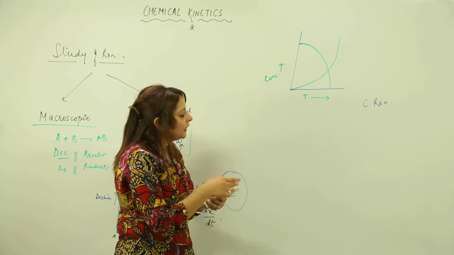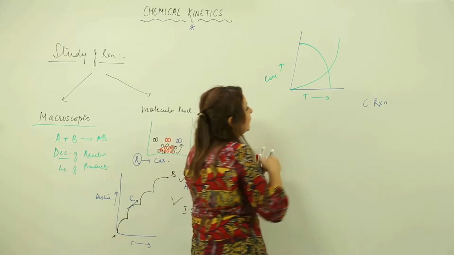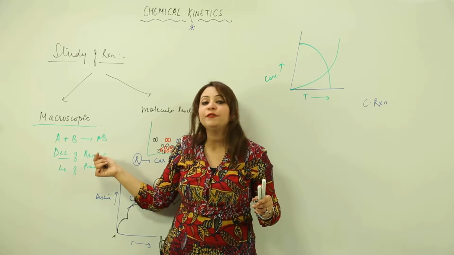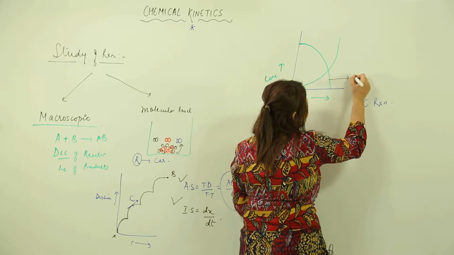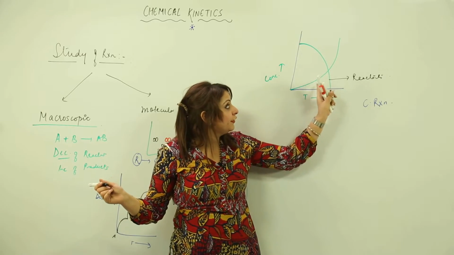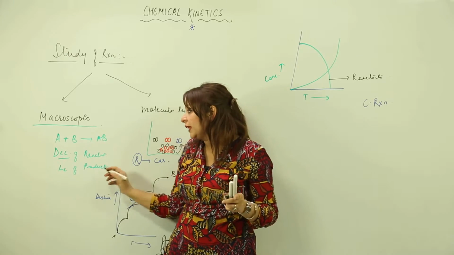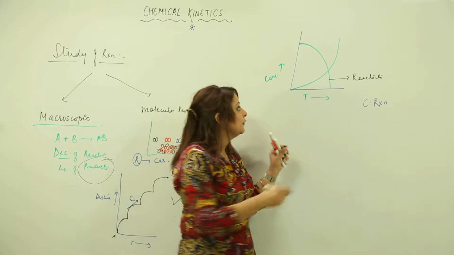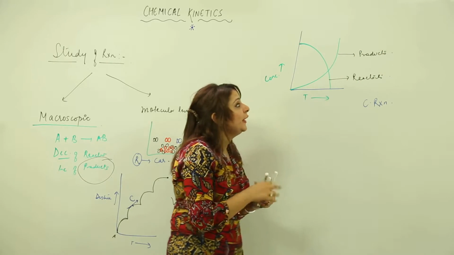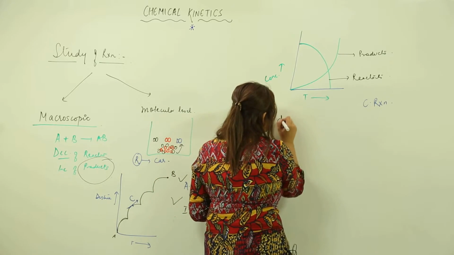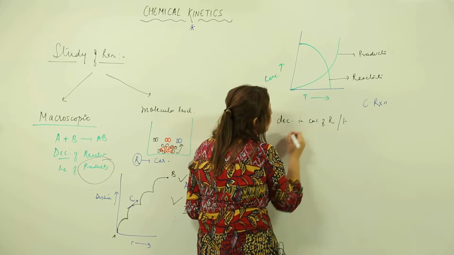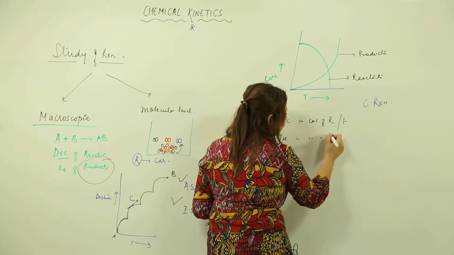What I get to see in this graph is that the concentration is decreasing, and we know that when the chemical reaction proceeds, the decrease in concentration is only for the reactants. So obviously this line denotes reactants. And as shown in the figure, there is an increase in concentration with time, and we know that the increase is definitely for the products. So obviously this line denotes products. That means there is a decrease in concentration of reactant with time and an increase in concentration of product with time.